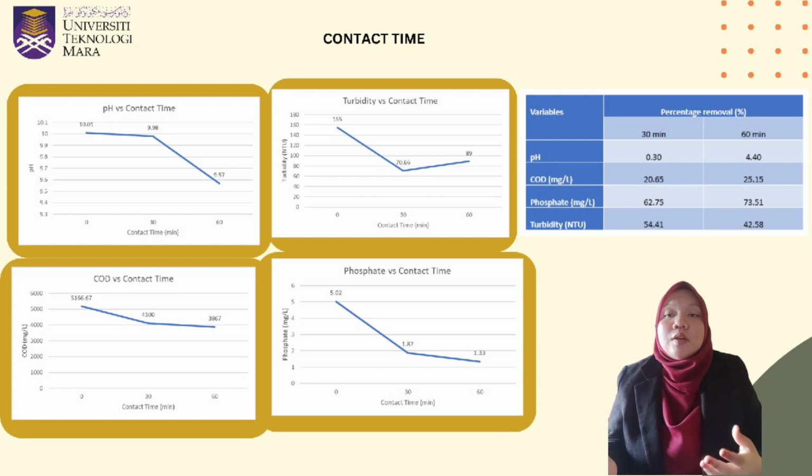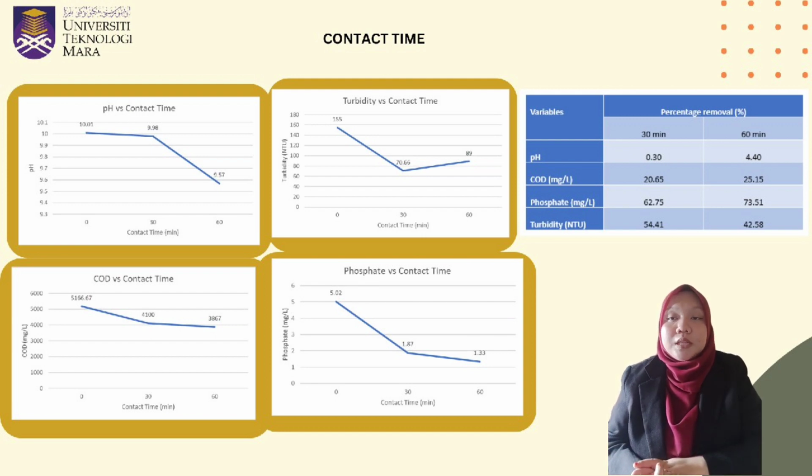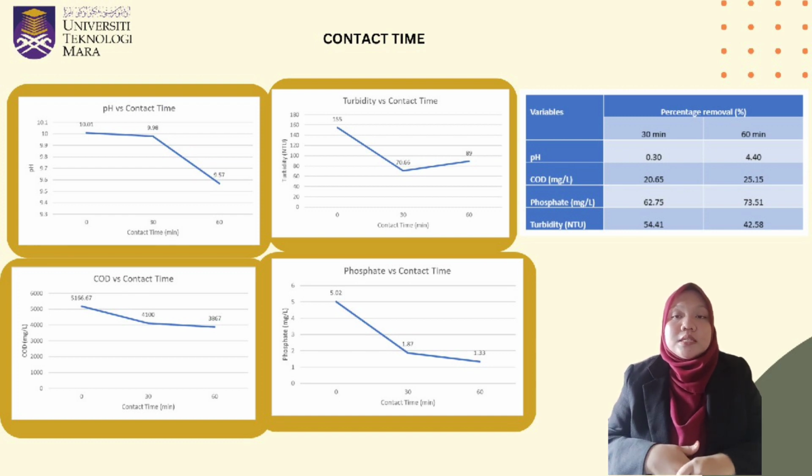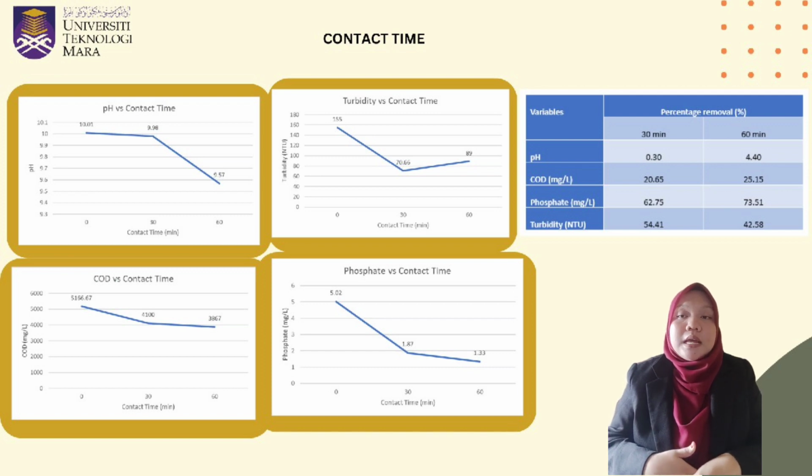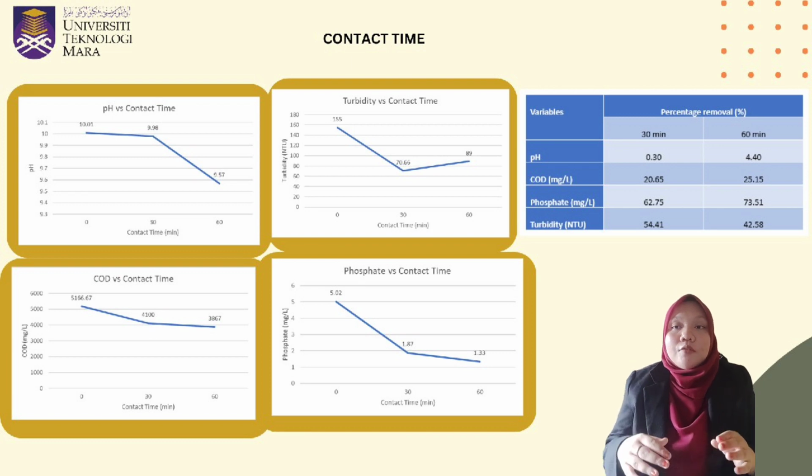The phosphate value in 30-minute contact time is 1.87 mg per liter and 1.33 mg per liter for 60 minutes of contact time. The percentage removal of phosphate for 30 minutes and 60 minutes is 62.75% and 73.51% respectively. From this study, the 60-minute contact time is more effective in reducing the value of pH, COD, and phosphate.